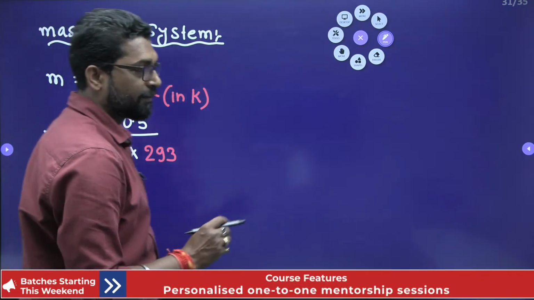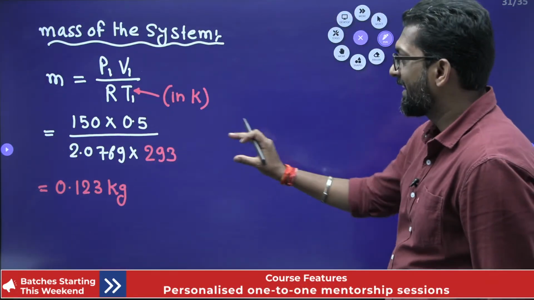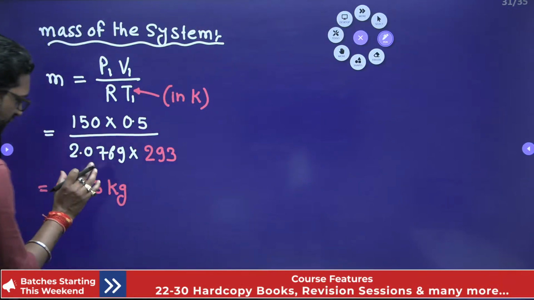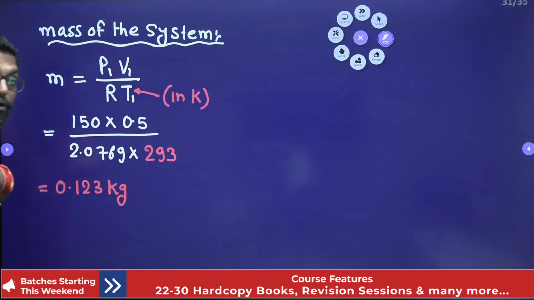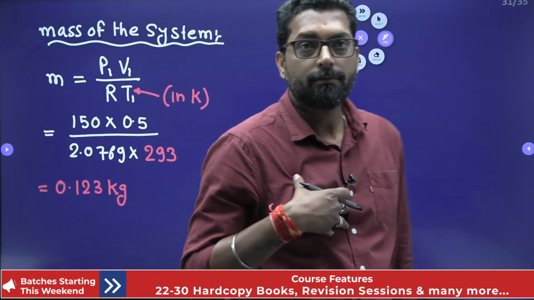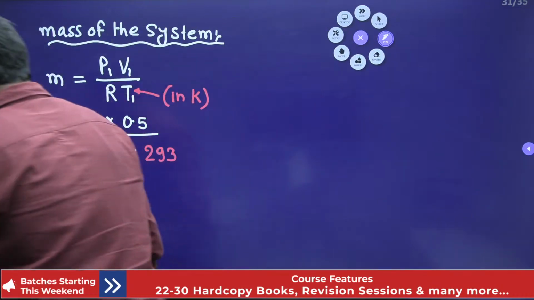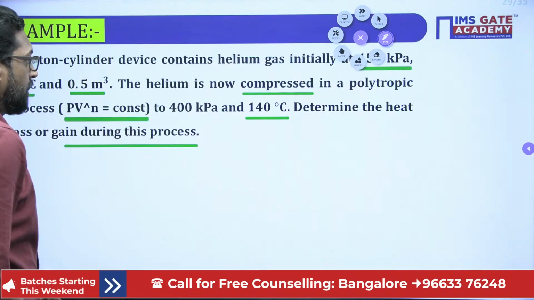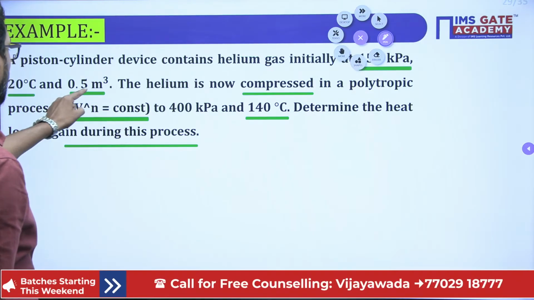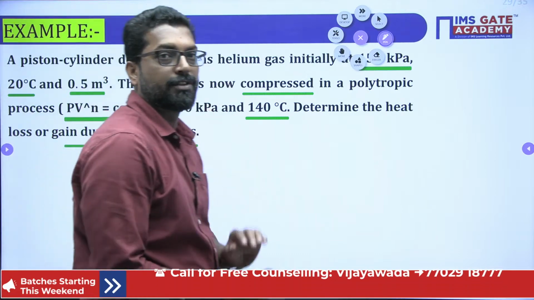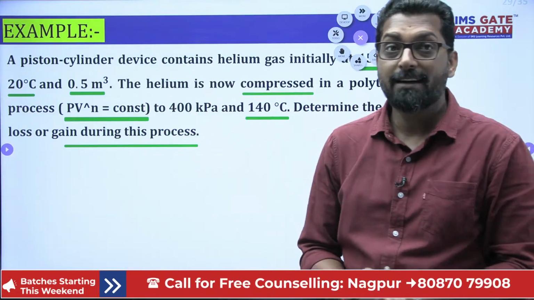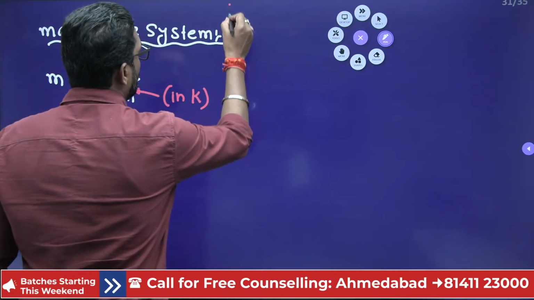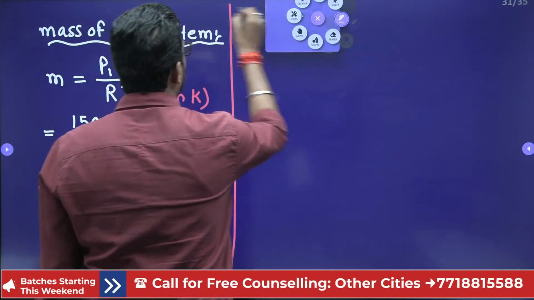That means this mass will be present in the system during the compression. This is the mass that is responsible for being compressed. Now, no final volume is given. See, the initial volume is given, but there is no final volume given. So we have to find the final volume of the system.